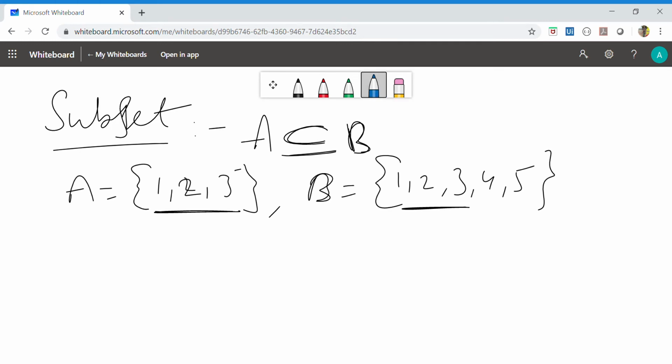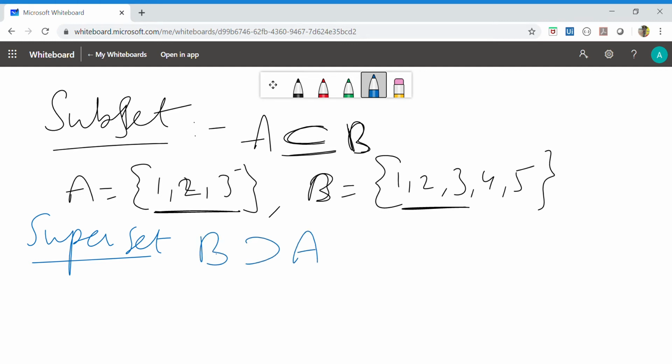Next, superset. What is a superset? In the above case, A is equal to 1, 2, 3, and B is equal to 1, 2, 3, 4, 5. So B is the superset of A. B contains A, or A is contained in B. Then B must have more elements, and B is the superset of A.